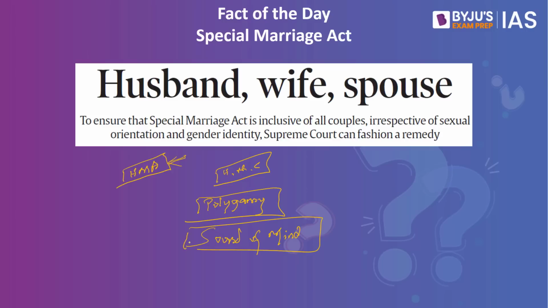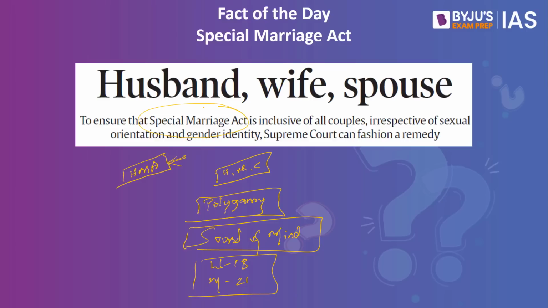Followed by this, both parties to the marriage must have reached the legal age of majority. If it is a woman, she has to be 18 years of age. If it is a man, he has to be about 21 years of age. So both these people should have attained the age of majority. These are some of the important features under the Special Marriage Act.